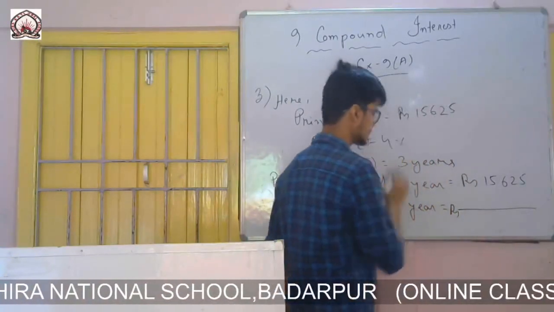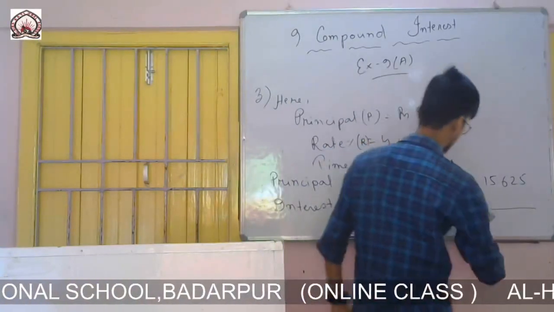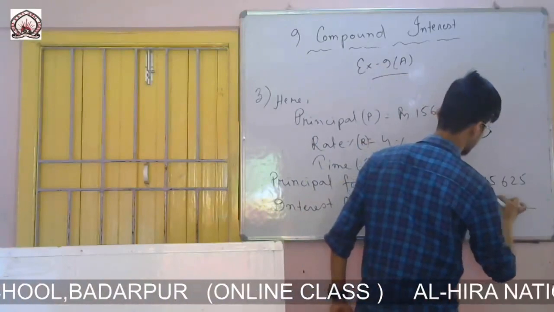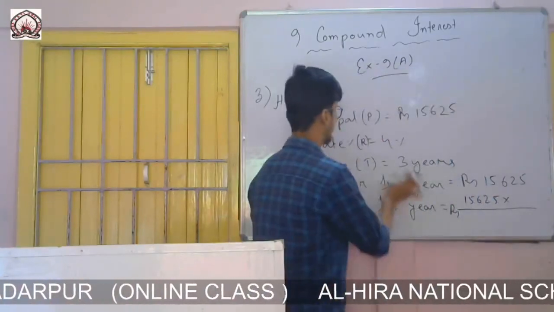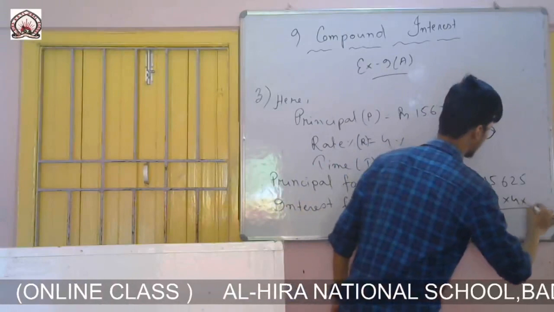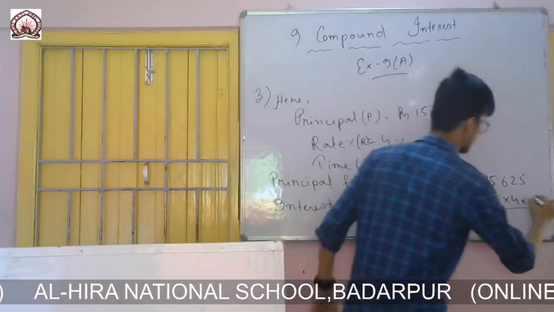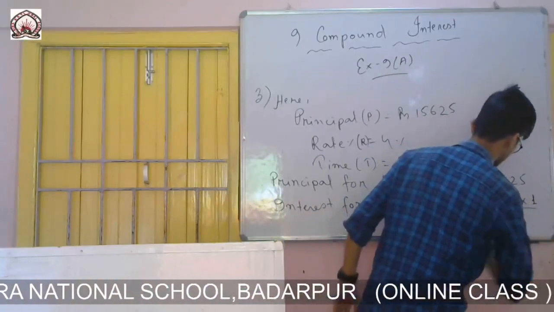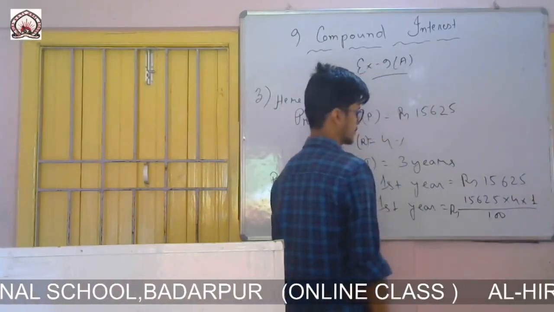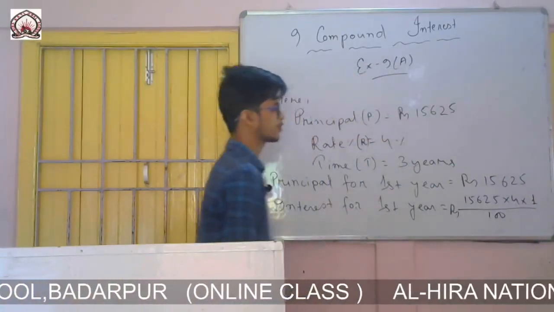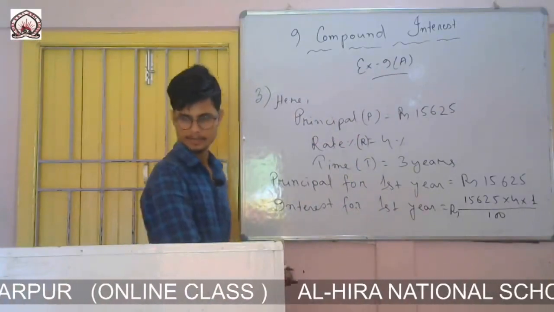I am directly writing. So principal is 15,625, rate is 4, and here I am taking only 1 year, so time will be 1, divided by 100.